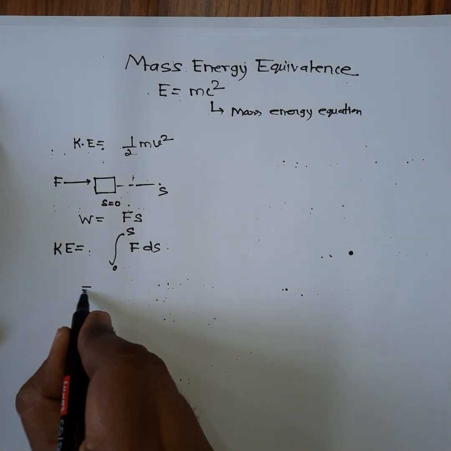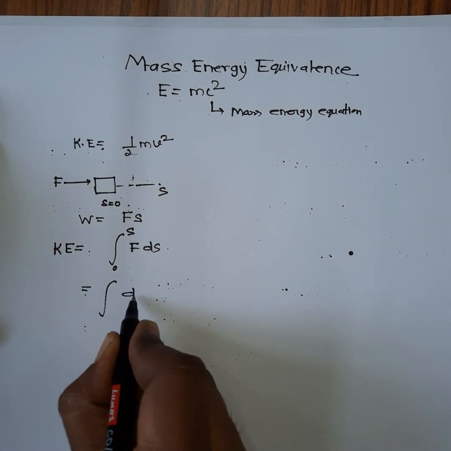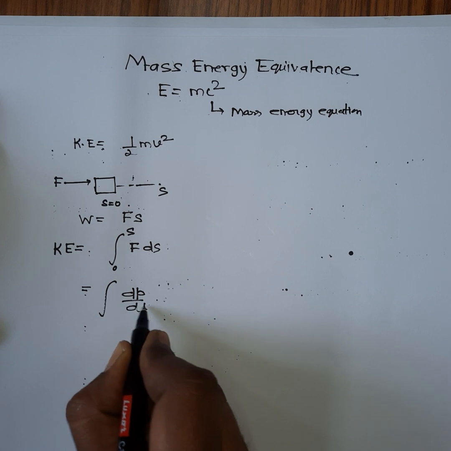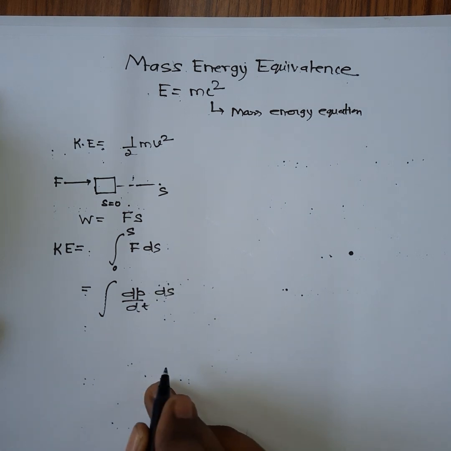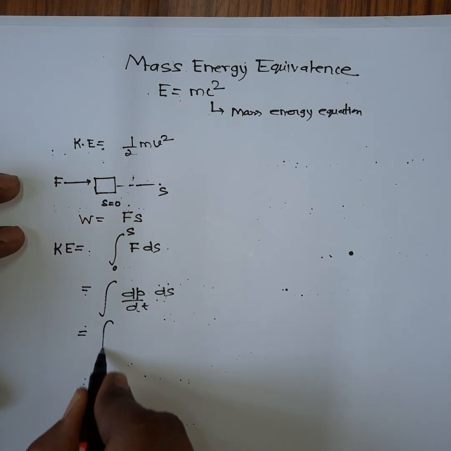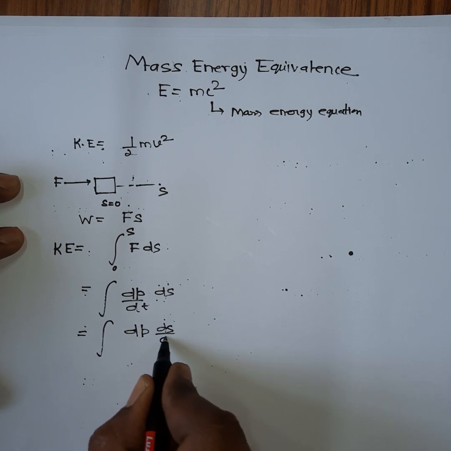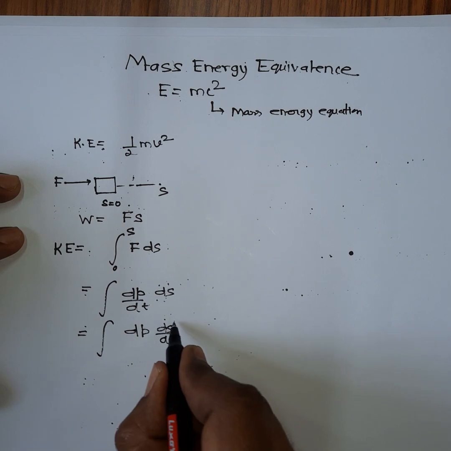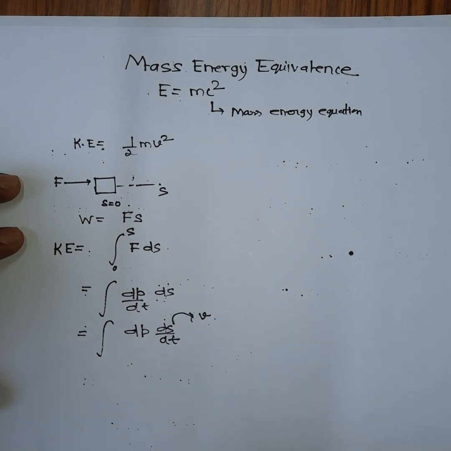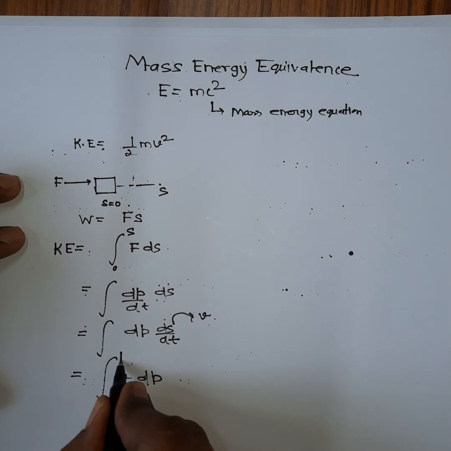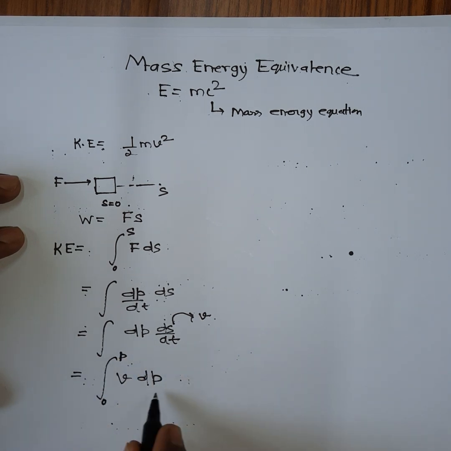And you know that F is dp by dt, so you can further write it as dp ds by dt, and this term is equivalent to velocity, so you can write it as v dp. So the limit will be from 0 to p, because you are integrating with respect to momentum.